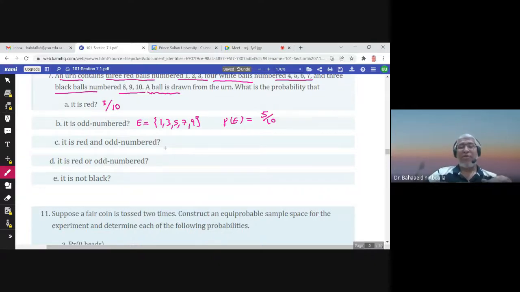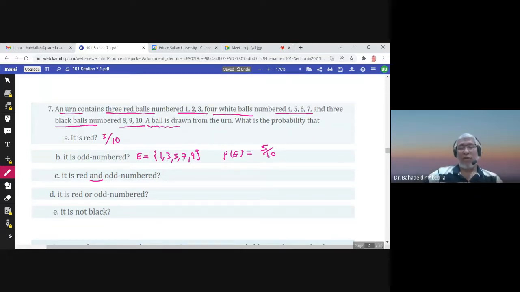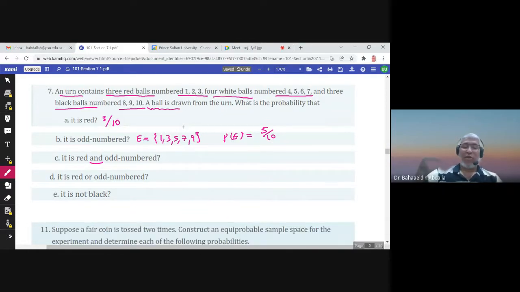Red and odd number. And means it has to be red and at the same time odd numbered. So these are all the odd numbers. Red, the red balls 1, 2, 3. So how many of them are odd? 1 and 3. So only 1 and 3. So the probability is 2 over 10.